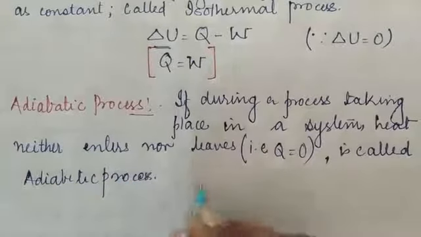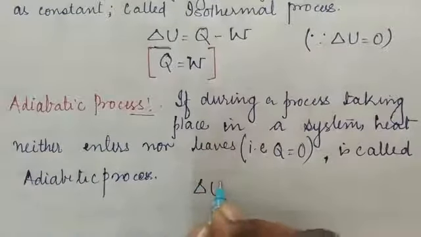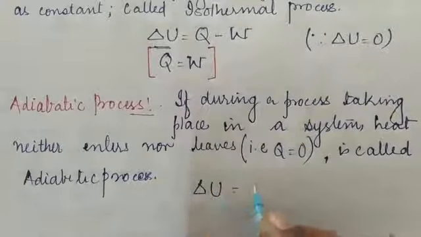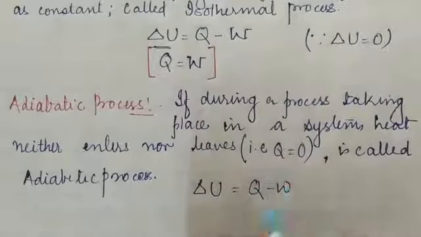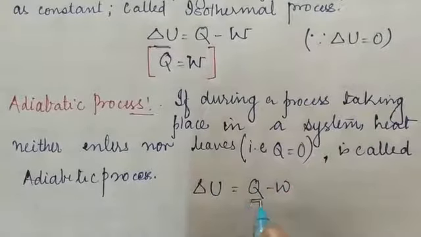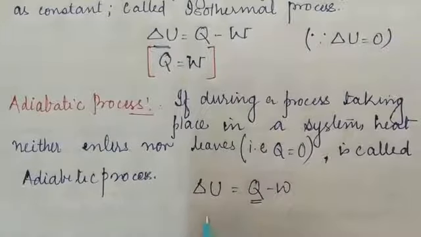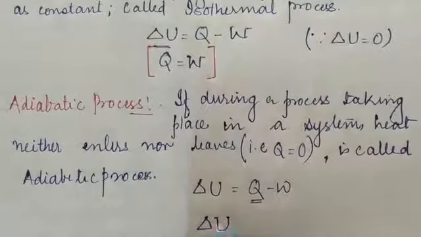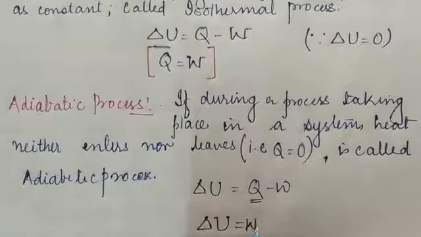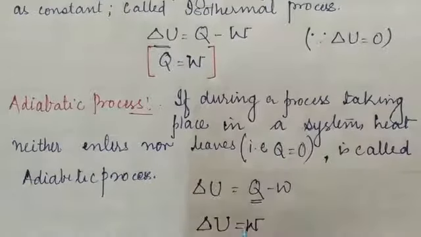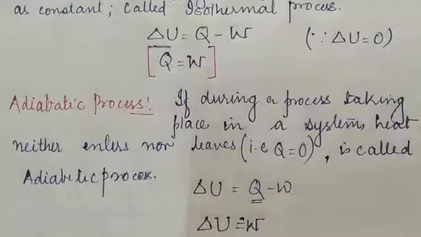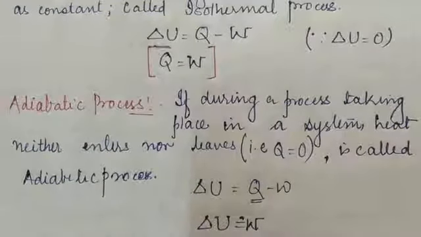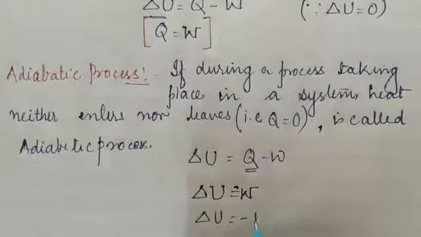In this condition, again from the first law of thermodynamics, dU is equal to Q minus W. If there is no change in the heat energy, Q becomes 0. So the change in internal energy will be exactly equal to the work done, with a negative sign, so delta U is equal to minus W.